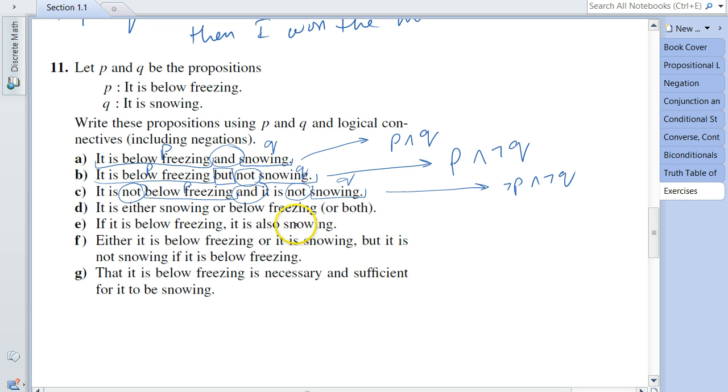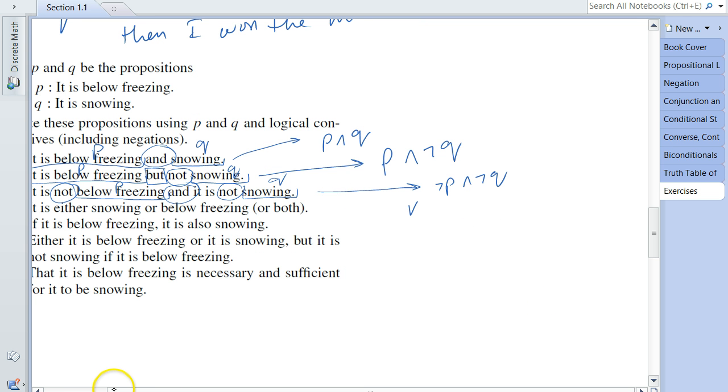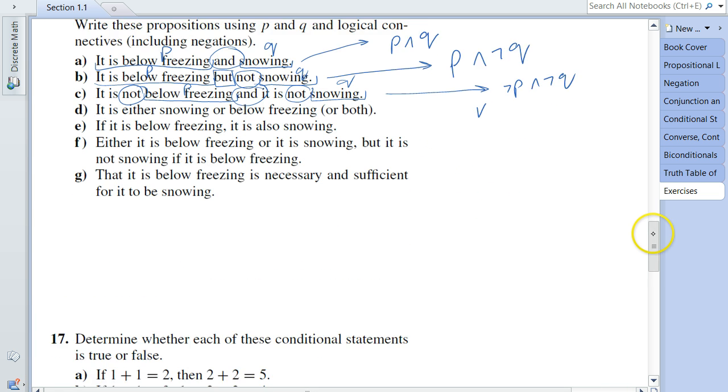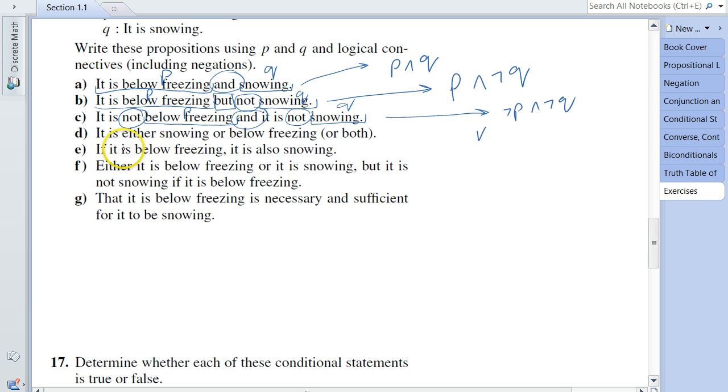So I know that the connective is now inclusive OR, so let me write the connective, or in short. Basically, the first part here is snowing. Snowing is Q according to the question, and below freezing is P.